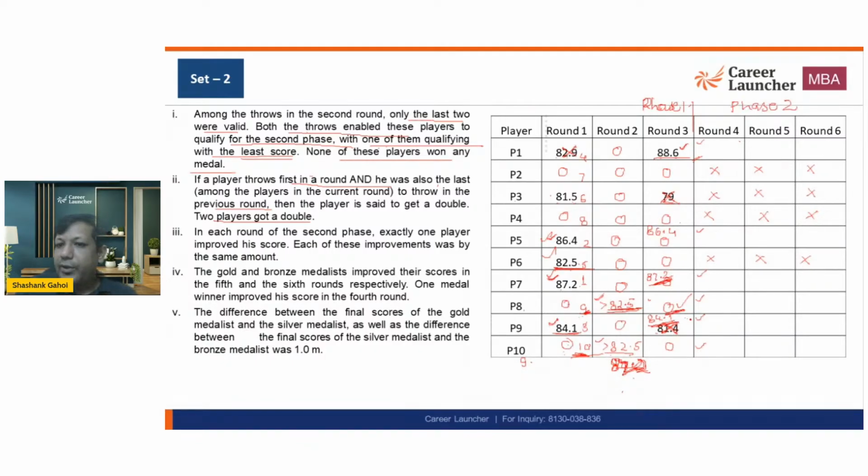Now this person is improving this. So in 3 rounds, exactly one person is improving the score, and by the same value. Can it be the same person? Yes. Can it be 3 different people? Yes. So anything is possible, and I don't know what to do after that. So let's read point number 4. The gold and bronze medalists improved their score in the 5th and 6th round respectively. One medal winner improved his score in the 4th round. Now this has brought some ambiguity. And what ambiguity?